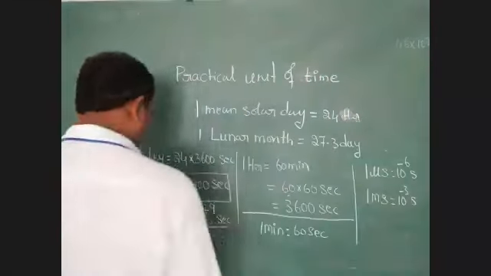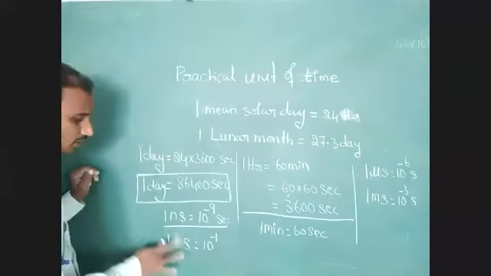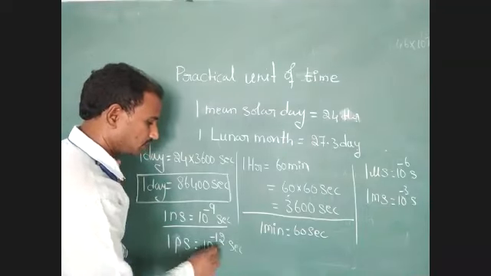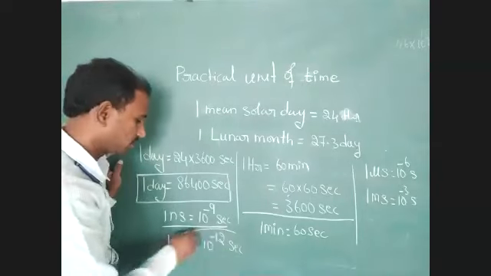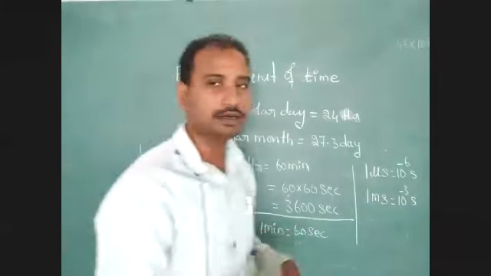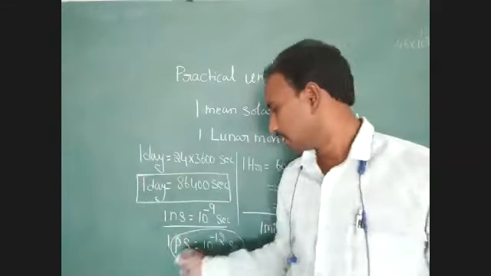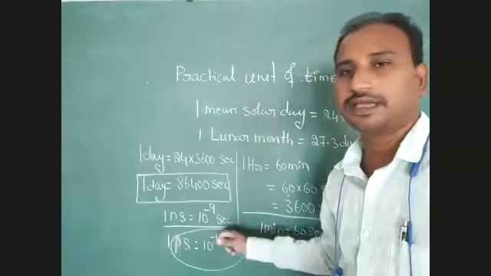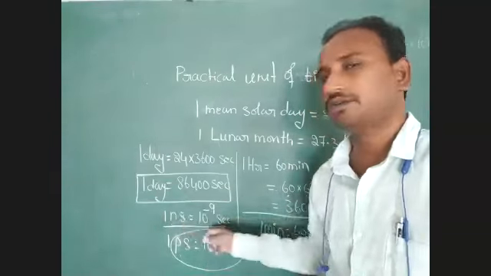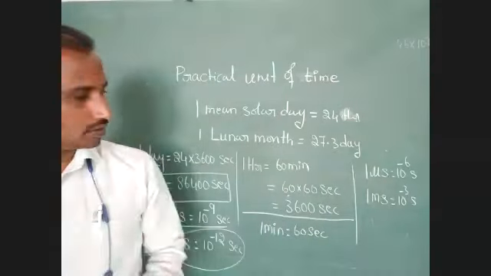Least measured value of time is 10 to the power of -9 seconds. In case they give picosecond, 1 picosecond value equal to 10 to the power of -12 seconds. It is a smaller value compared to nanosecond. It depends on the question paper prepared by the teacher. If they give that unit, we have to answer with it. So the smallest unit of time is 1 picosecond, 10 to the power of -12 seconds. If they did not give this unit, we have to choose nanosecond, 10 to the power of -9 seconds. Understood, students? Any doubt?